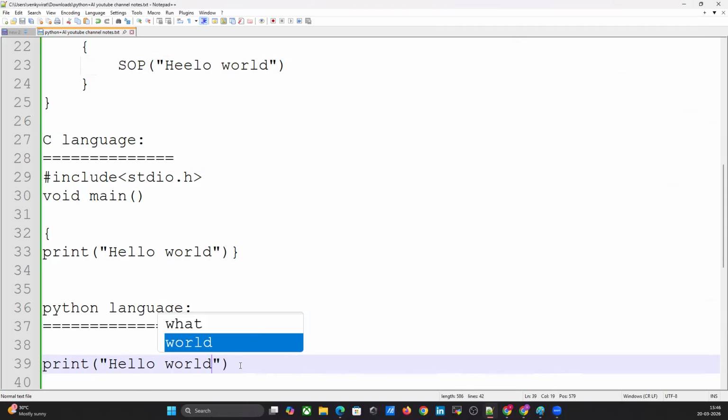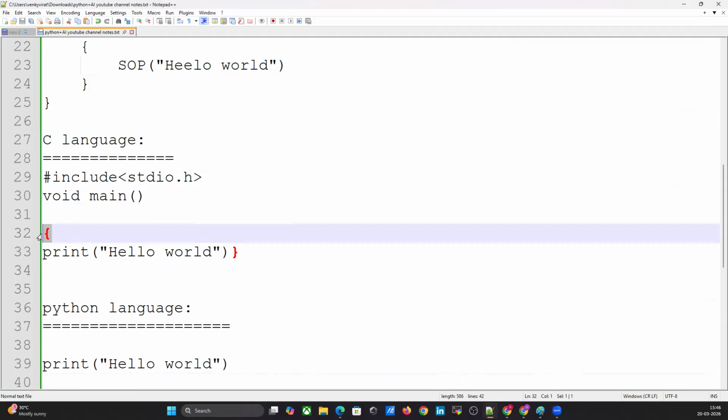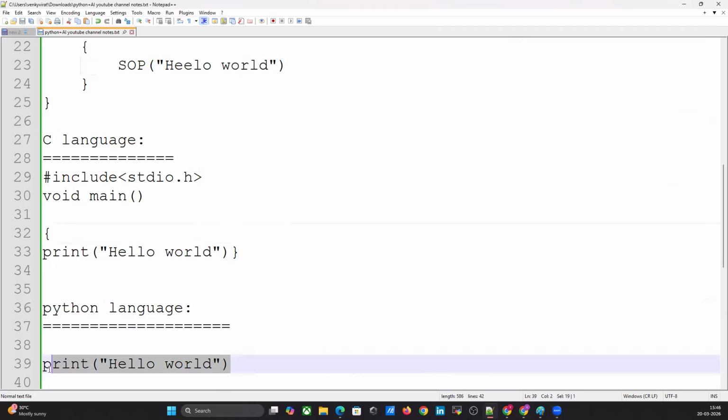Because of this simple line, you don't need to import anything, or add any curly brackets or square brackets or parentheses. Nothing is required. Whatever this is, it looks like an English statement, right? I just have to print hello world using the print keyword. Just one line, compare it to other languages. That's why every company is using Python language, because it is very simple.